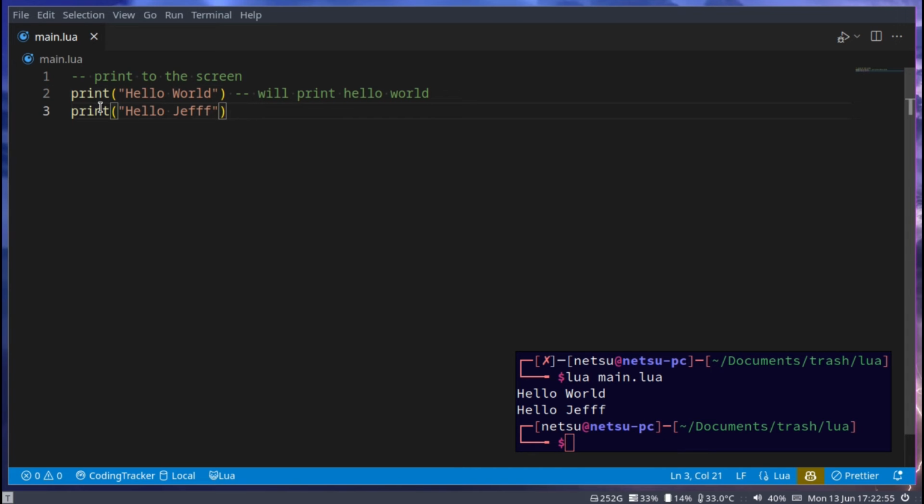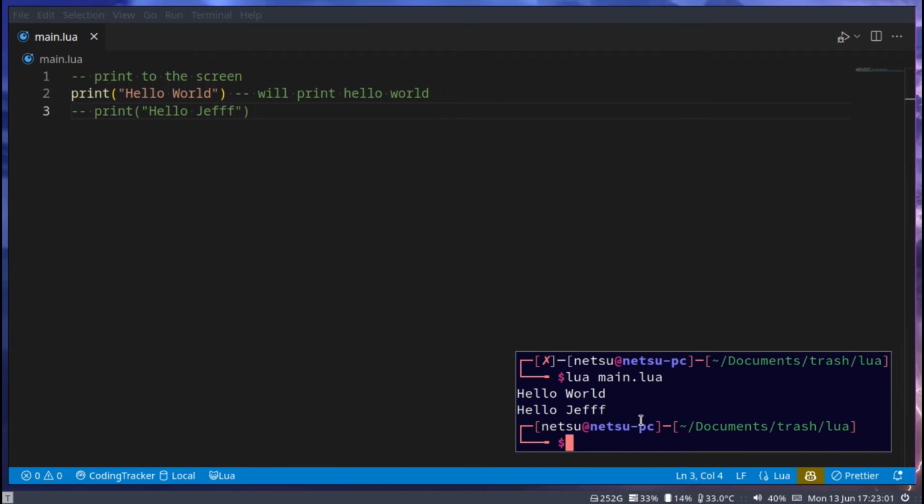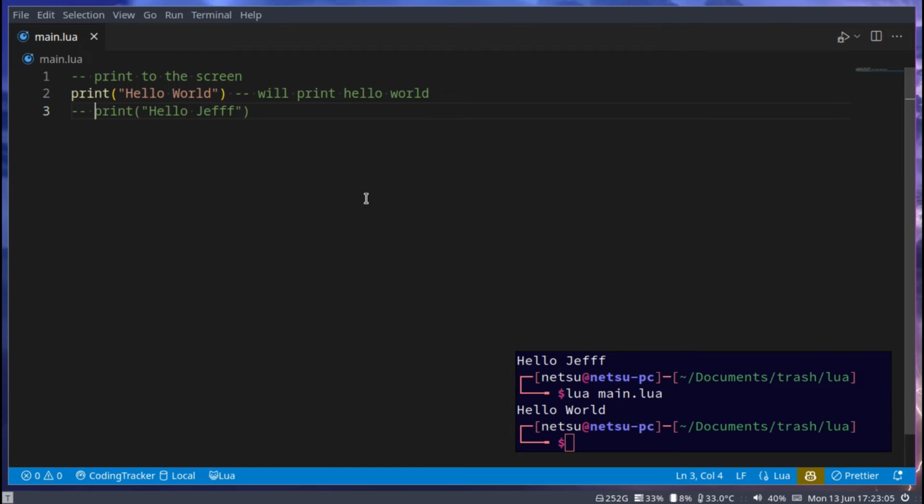Take note that comments will also stop code from executing. So if I were to make this code a comment, it will not be read. So when we run this, it's just going to say hello world and no longer hello Jeff, because hello Jeff is now a comment.